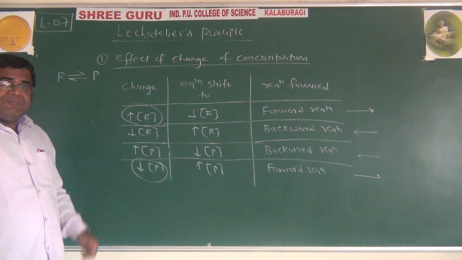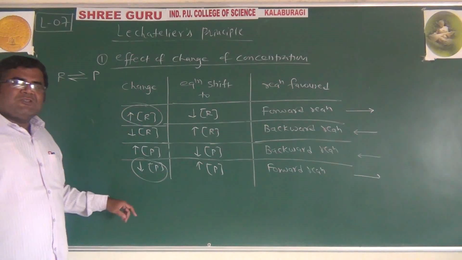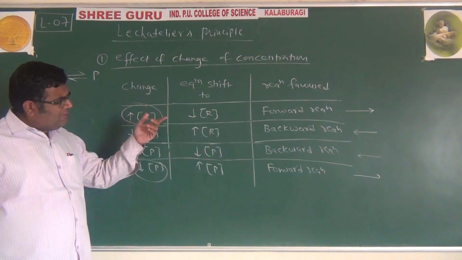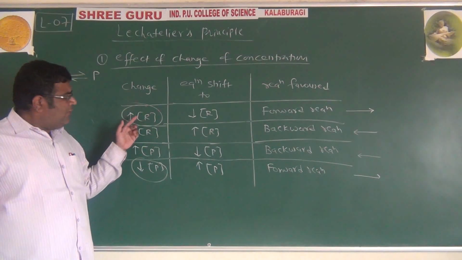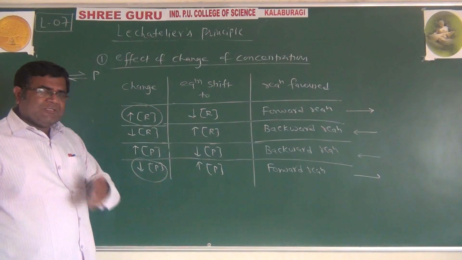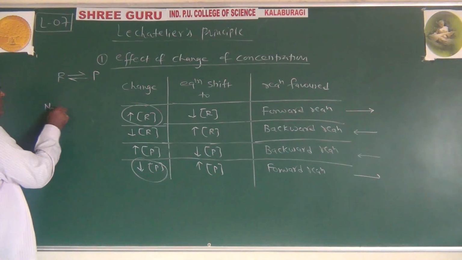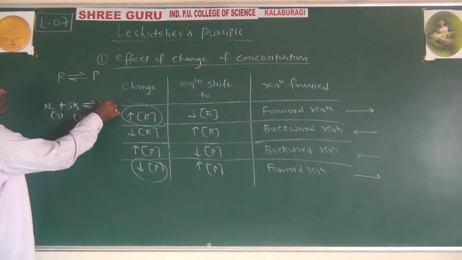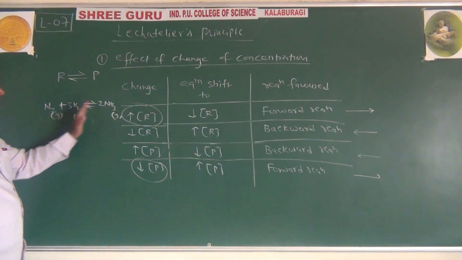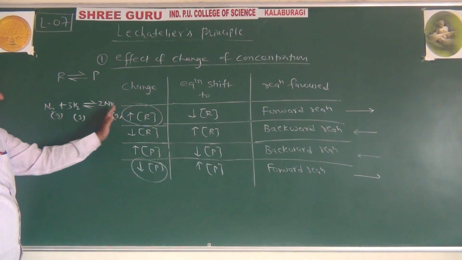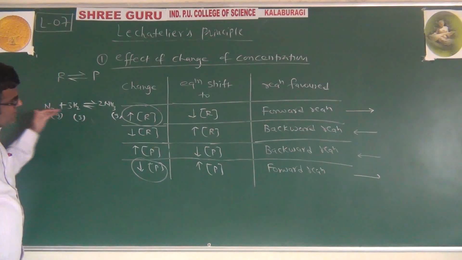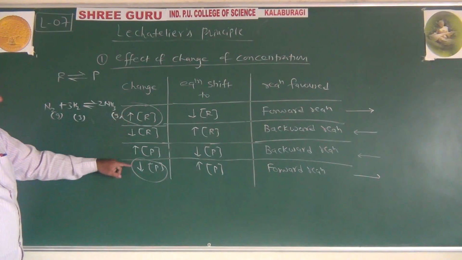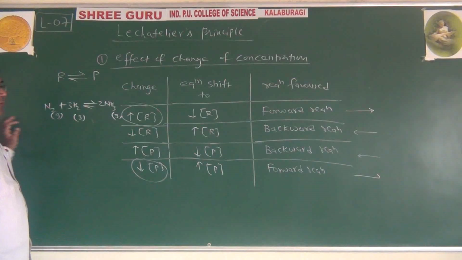Now which one is easier? If you want to increase the concentration of reactant, the reactants are costly, they are chemicals. It is with cost. Of course, you can increase the rate with that. But easier will be to remove the product. For example, nitrogen in gas state, 3 moles of hydrogen in gas state, 2 moles of ammonia in gas state. As ammonia is formed, remove it from the container, so that the reaction will try to increase its concentration and move in the forward direction. So these are the two ways in which the forward reaction is to be favored.